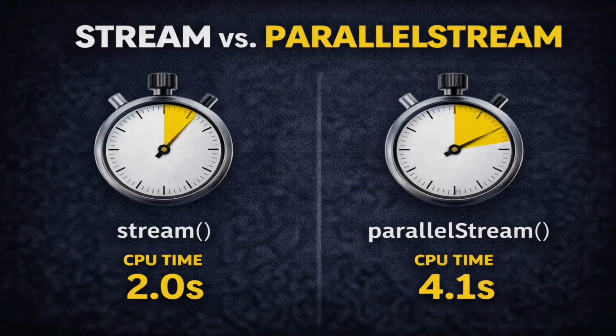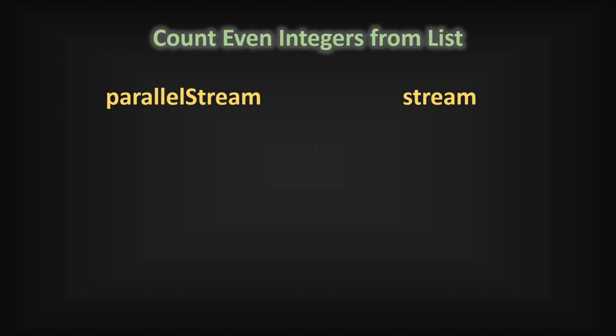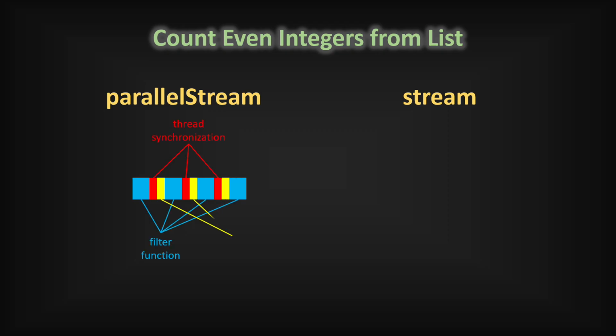Now let's talk about something that looks advanced but is often used the wrong way. Parallel streams look impressive, and many candidates use them just to sound smart. But parallelism has a cost: threads, context switching, synchronization. For small workloads, parallel streams are often slower.